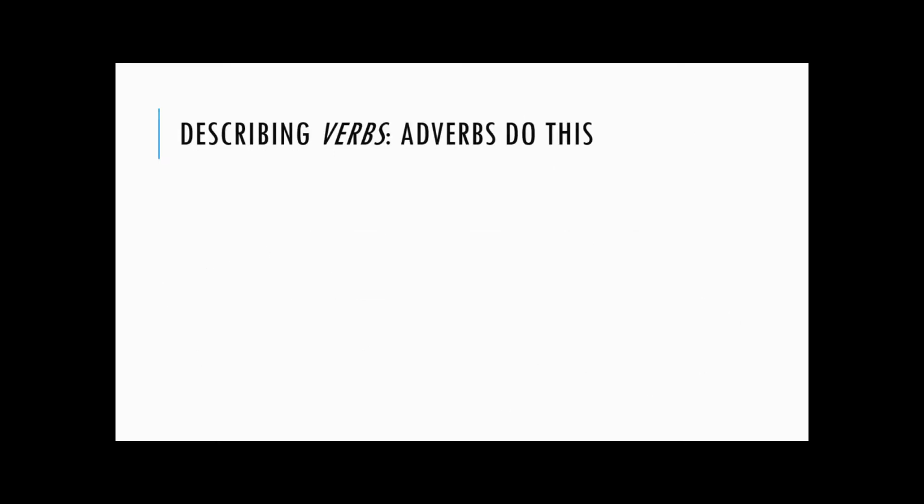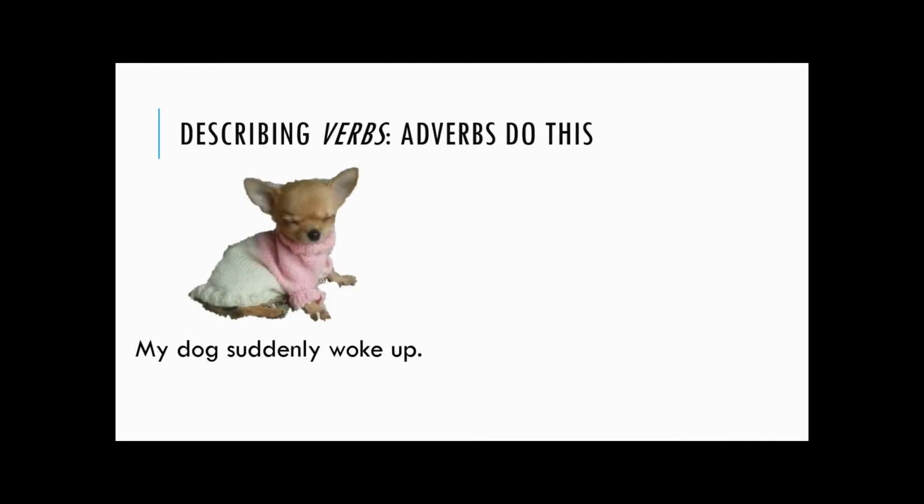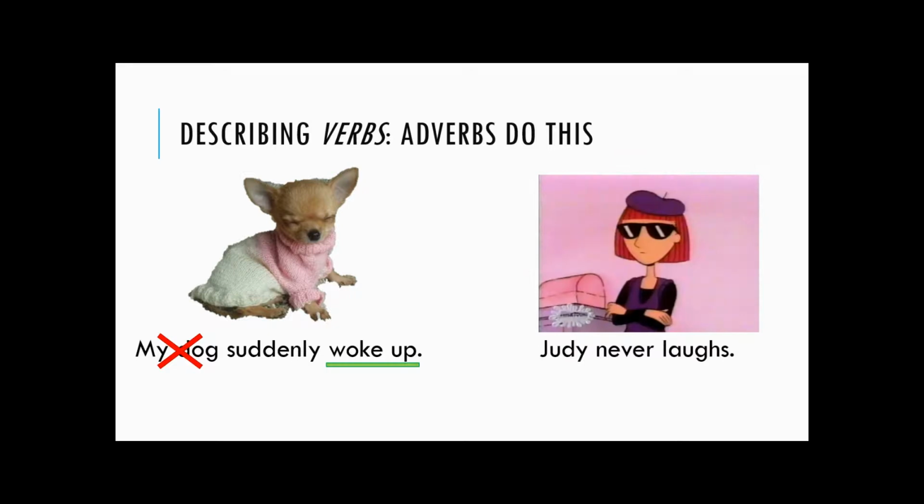Let's look at some examples. My dog suddenly woke up. My dog isn't suddenly. What happened suddenly? She woke up. Judy never didn't make any sense. Judy never laughs. Never describes laughs, not Judy.